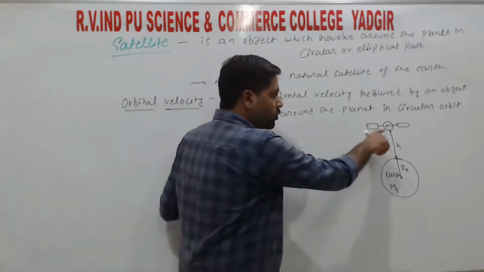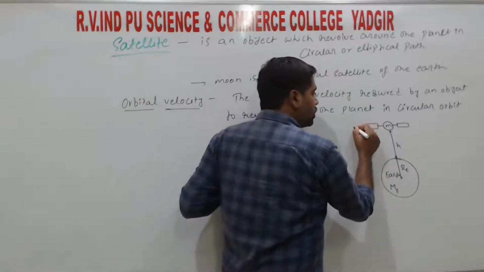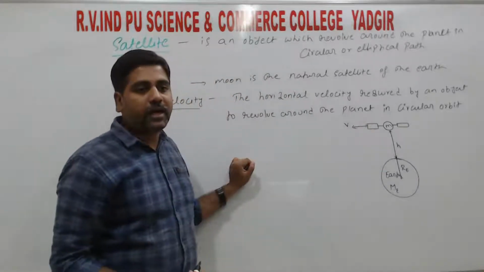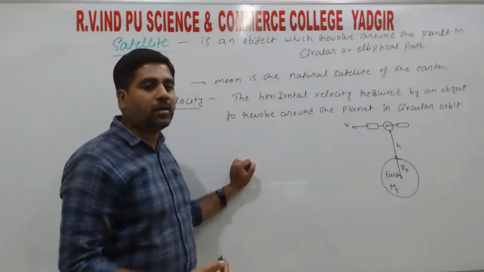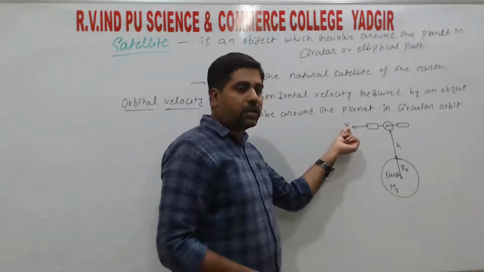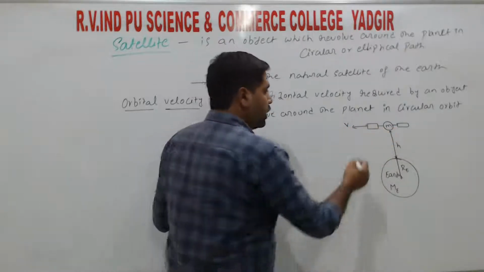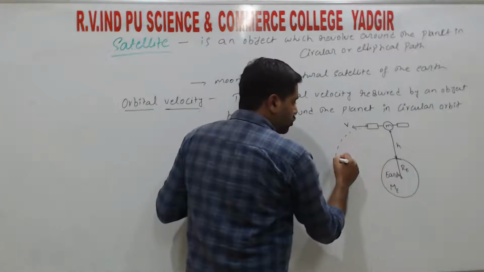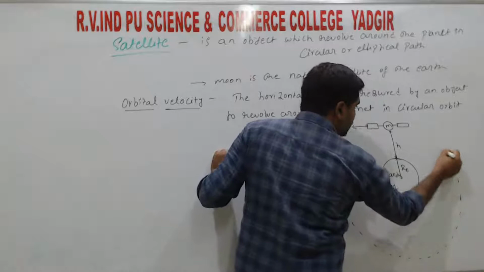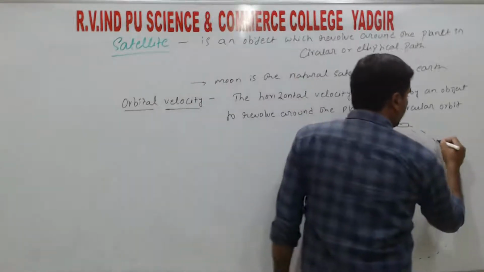What is responsible for the satellite to move around the circular path? That is the horizontal velocity v, right? Velocity is a vector, it has two components, one horizontal and another vertical, right? The horizontal component of the velocity is responsible for the satellite to move in a circular orbit, right? Any object can be considered, but here in this case we take that object as a satellite, right? So this is the circular orbit.